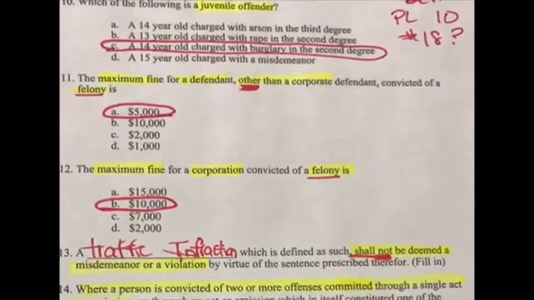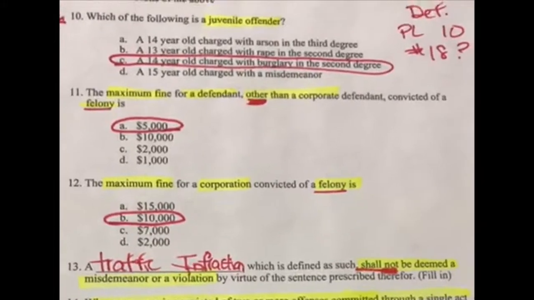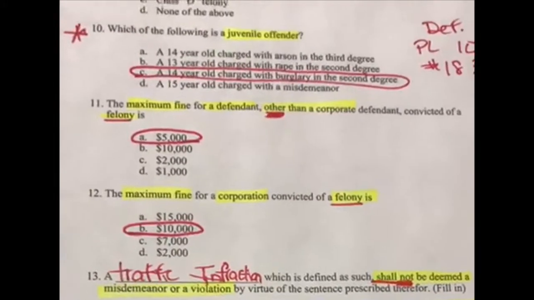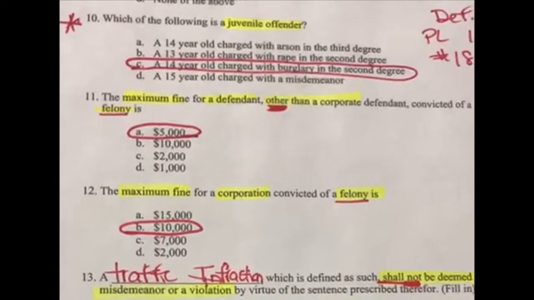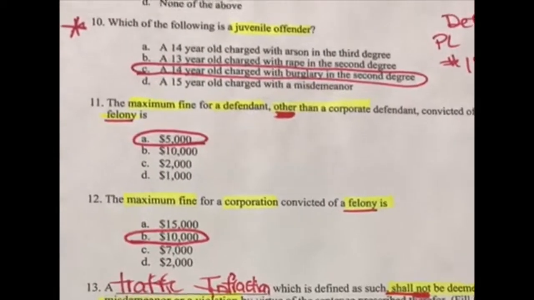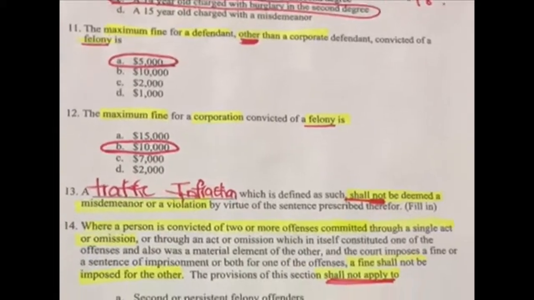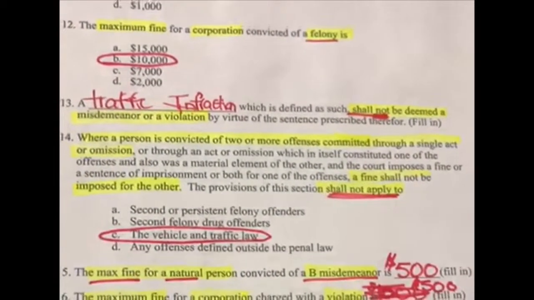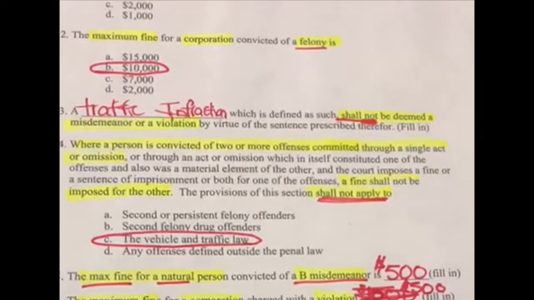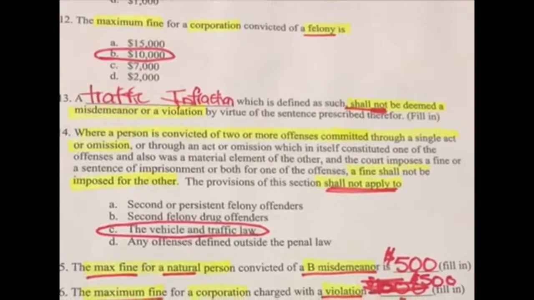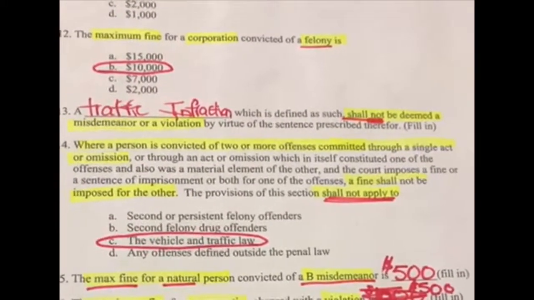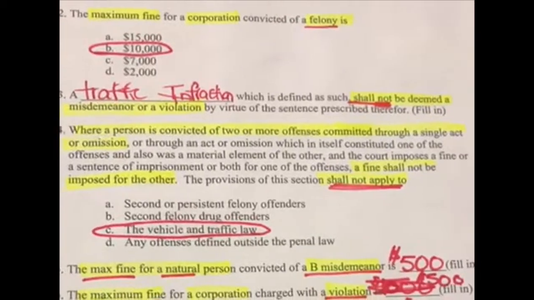Number 11, the maximum fine for a defendant other than a corporate defendant convicted of a felony is $5,000. 12. The maximum fine for a corporation convicted of a felony is $10,000. 13. A traffic infraction which is defined as such shall not be deemed a misdemeanor or a violation by virtue of the sentence prescribed therefor.